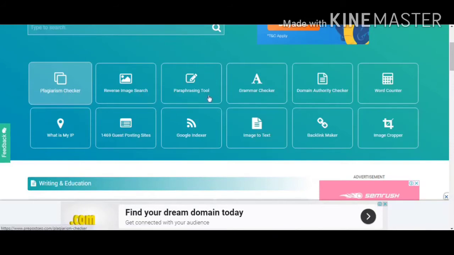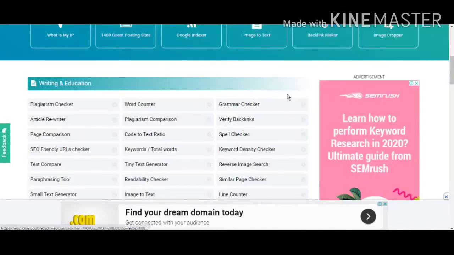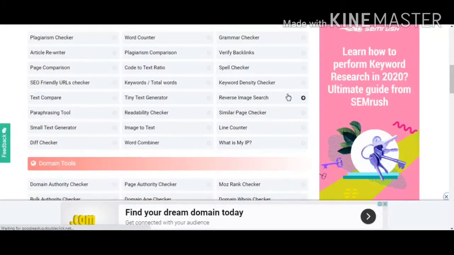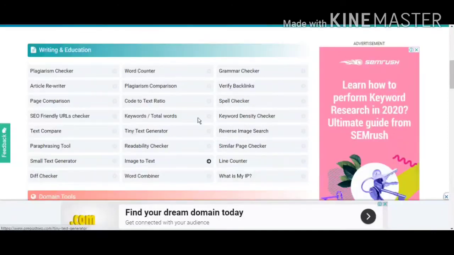Let us scroll the screen a bit down and find the article rewriter. In the writing section you can see the article rewriter. Just click on it.